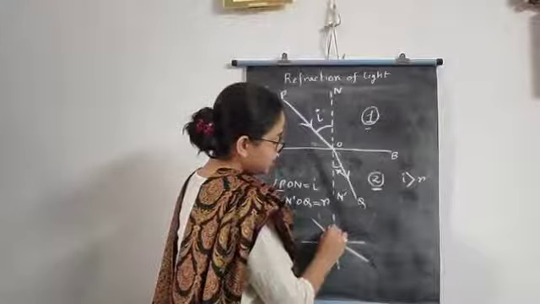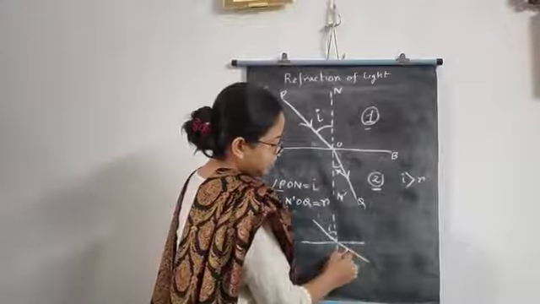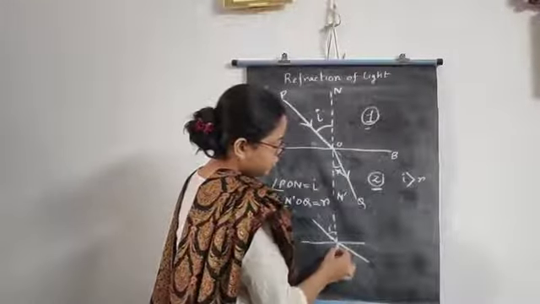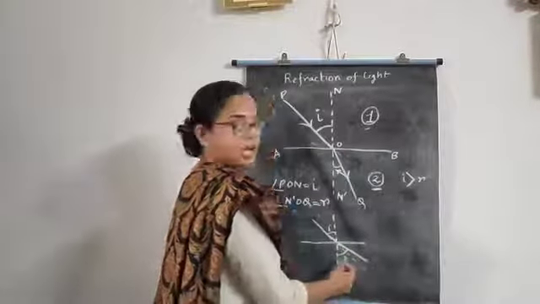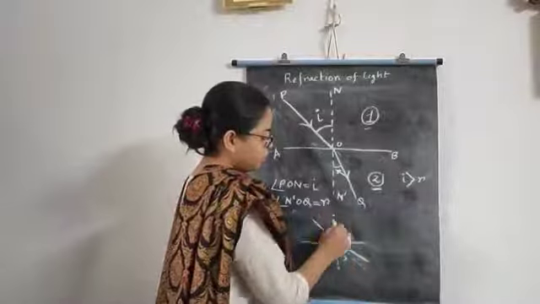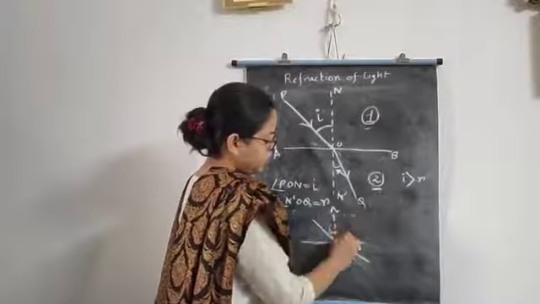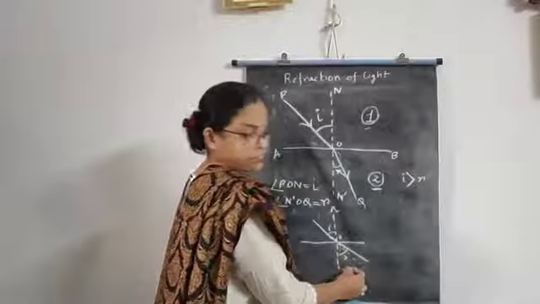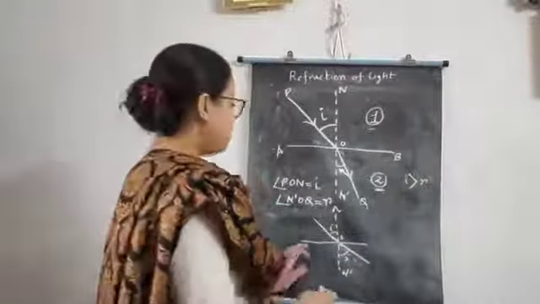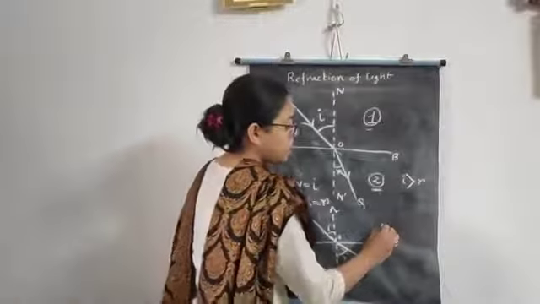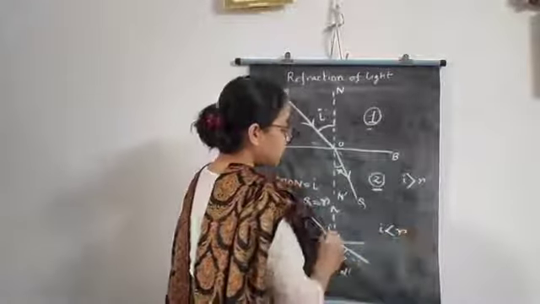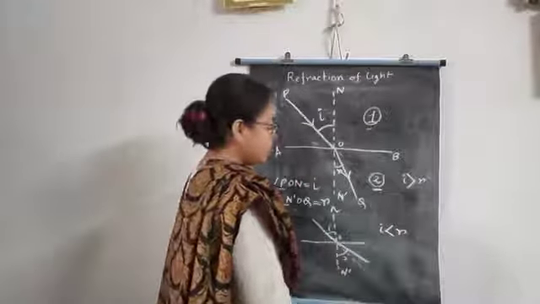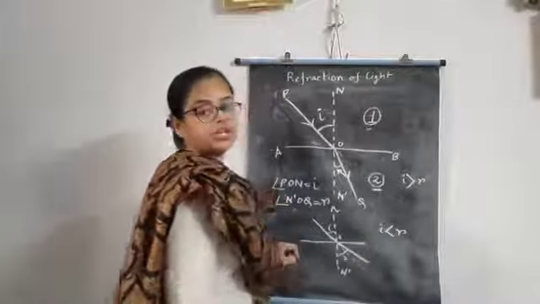This is I and this is R. We can see that the light ray is bending away from the normal, N'. Then what will happen? Then I will be less than R, that is, the angle of incidence will be less than the angle of refraction.